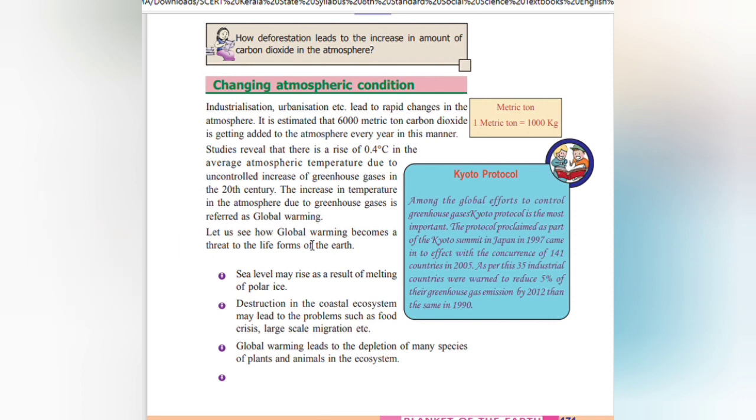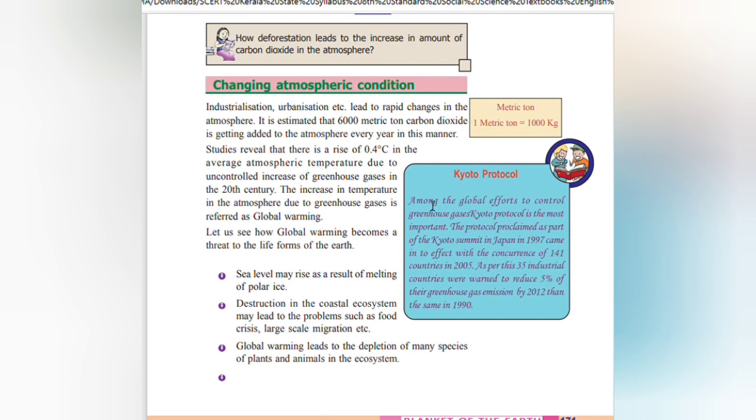This increase in temperature in the atmosphere due to the greenhouse gases is referred to as global warming. Let us see how global warming is becoming a threat to life forms of the earth. Sea level may rise as a result of melting of polar ice. Destructions in the coastal ecosystem may lead to problems such as food crisis, large-scale migration, etc.